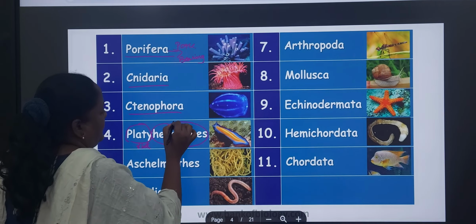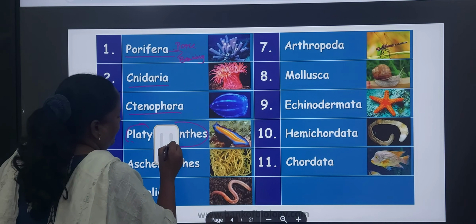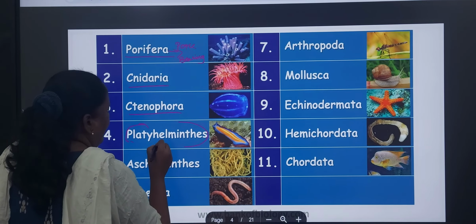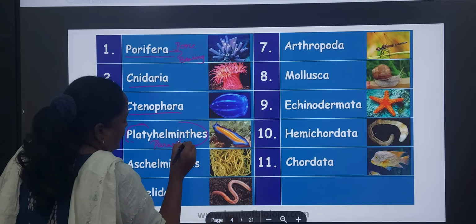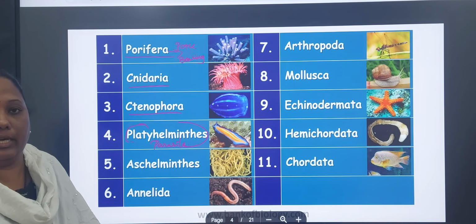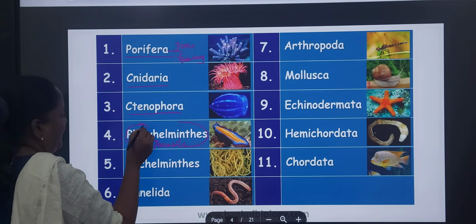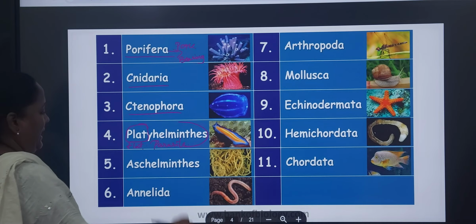Helminthes, parasites. What is a parasite? A parasite is an organism which depends on another organism for its food and shelter. Here platy is flat and helminthes is parasite.